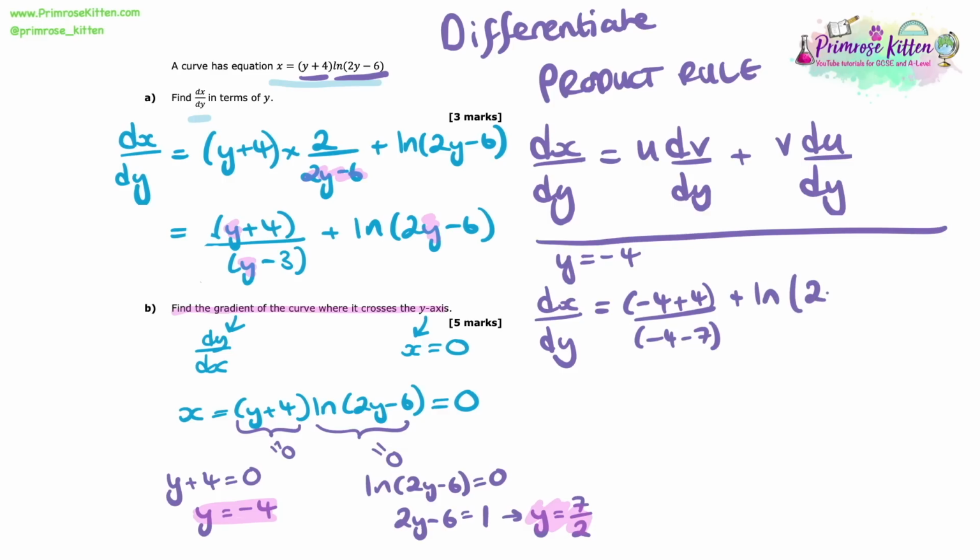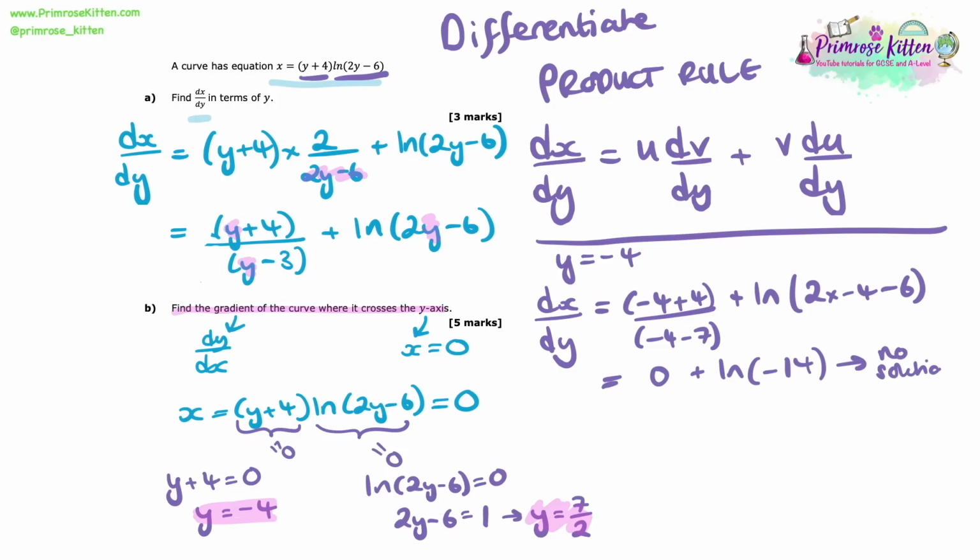Now this first term here ends up going to 0 because minus 4 plus 4 is 0. And then the second part of this gives us ln of minus 14. Now we have a problem there because you can't take the ln of negative numbers. And so therefore we don't actually have a solution when y is equal to minus 4. So we can't move forward any further with that option.